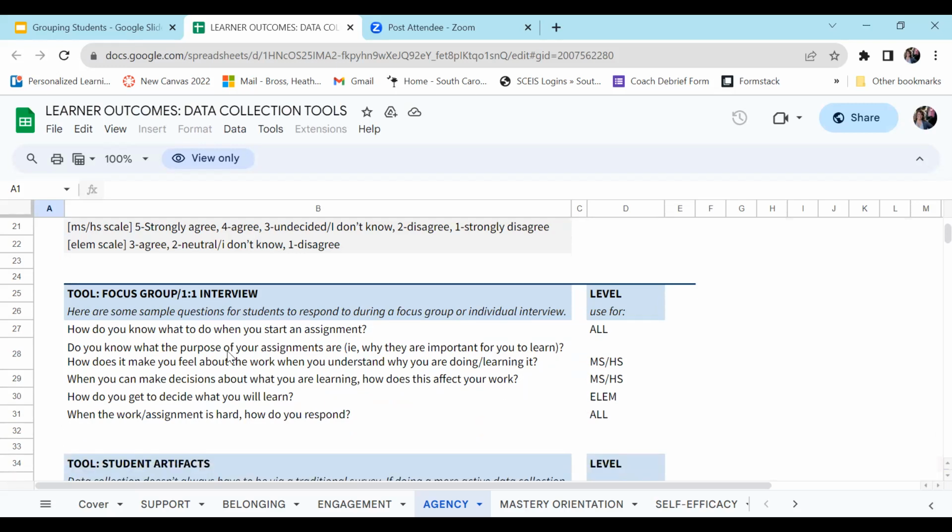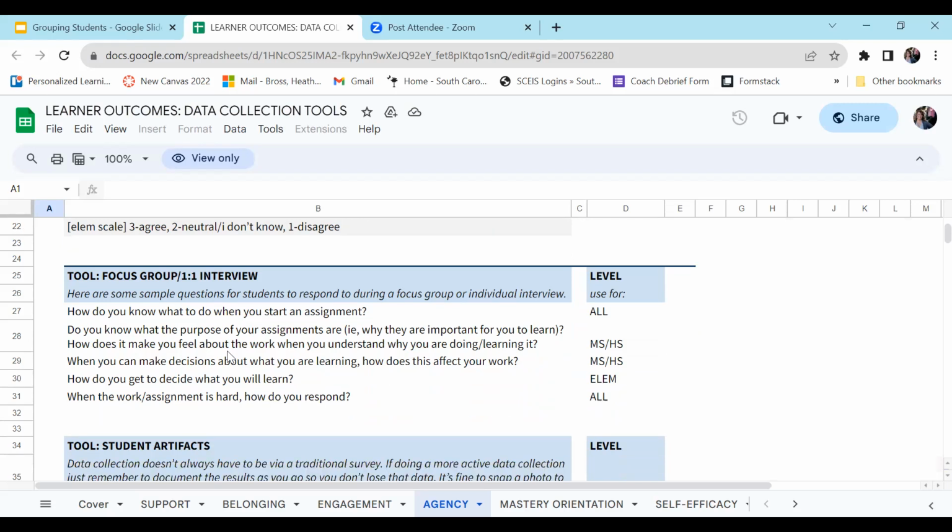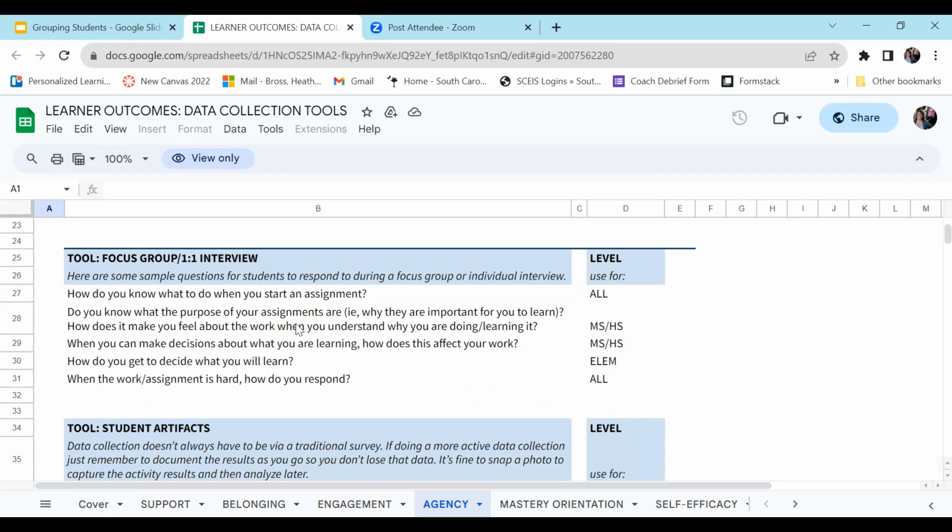Once I've decided on the prompts or the questions that I'd like to use, I could have students take a Google survey. After collecting the results from the survey, I can now begin to analyze the data by myself, with my coach, or with another colleague to see what I notice and wonder from my students sharing their sense of agency. If I needed to, I could also host some follow-up student panel interviews.